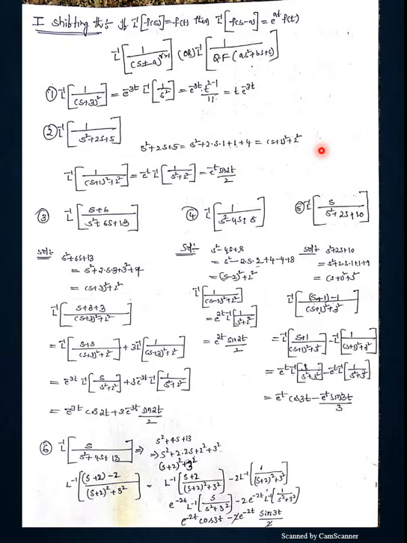Same logic we can apply, adding and subtracting. Finally you can get either a plus b whole square form or a minus b whole square form. But whenever s exists in the numerator, whatever the grouping available in the denominator, a plus b form or a minus b form, according to that, in the numerator also you have to change it. So you should follow these things very carefully.